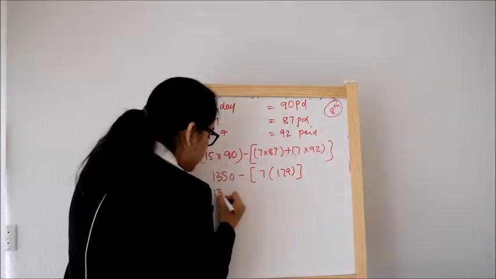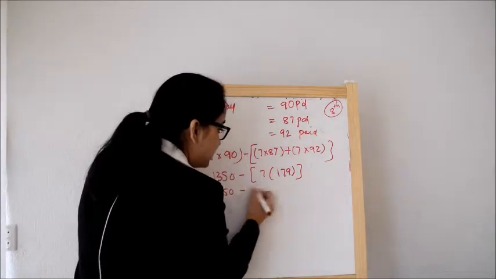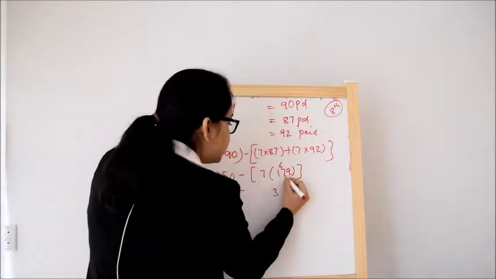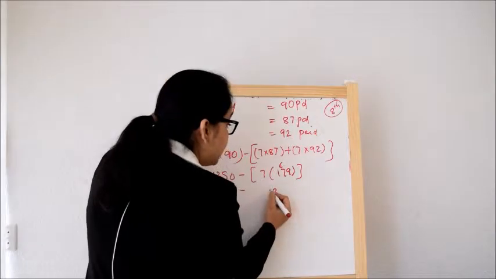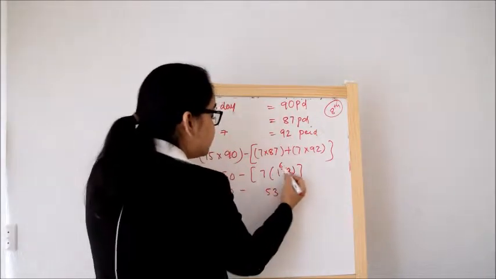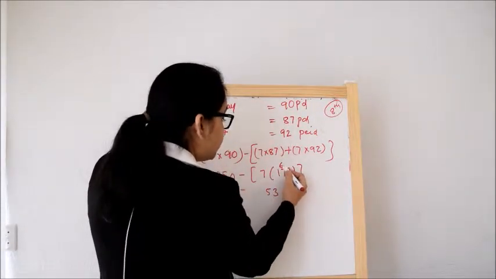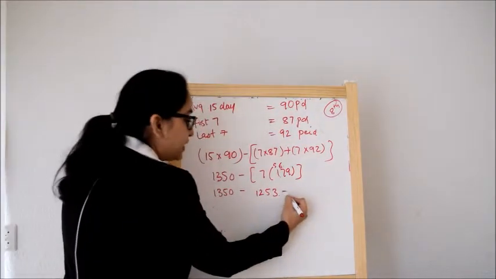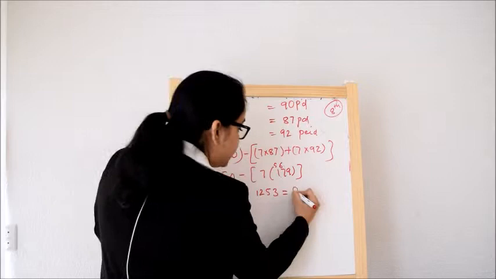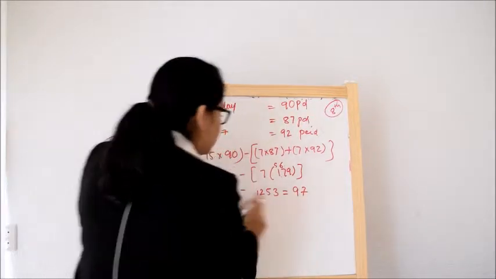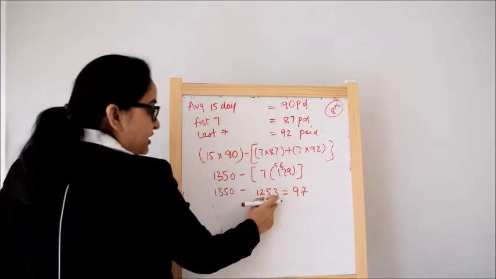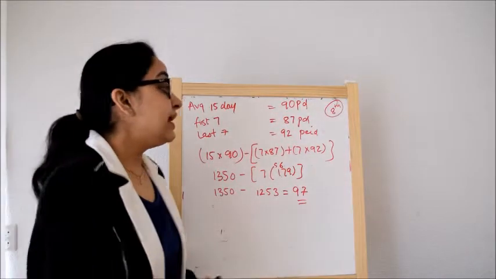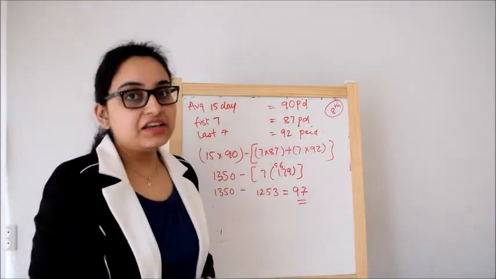So it will be 1350 minus 7 times 179, that is 1253. So our answer will be 97, because it is 100 minus 3, 97. So his wage on 8th day will be 97.